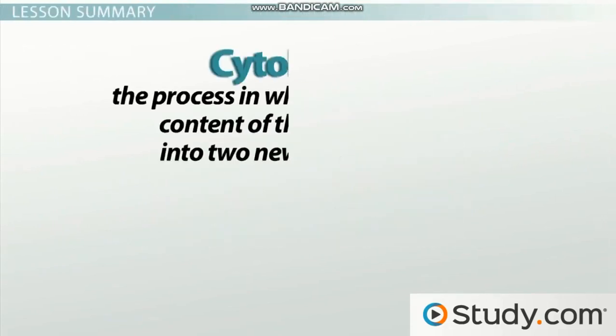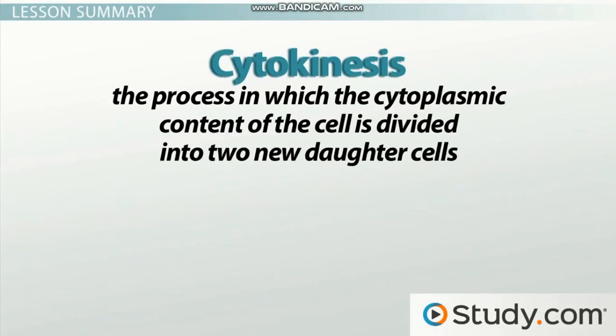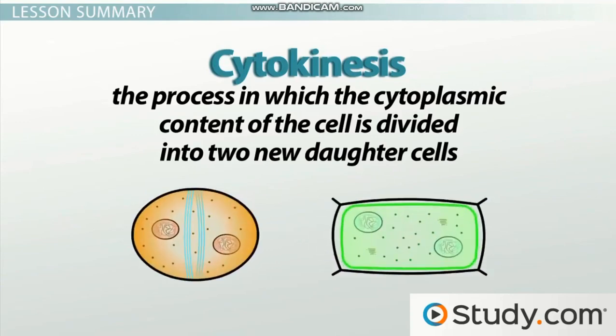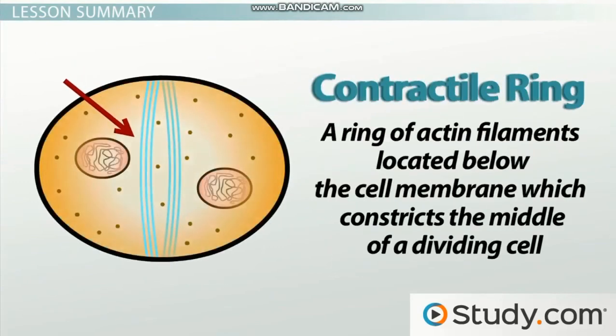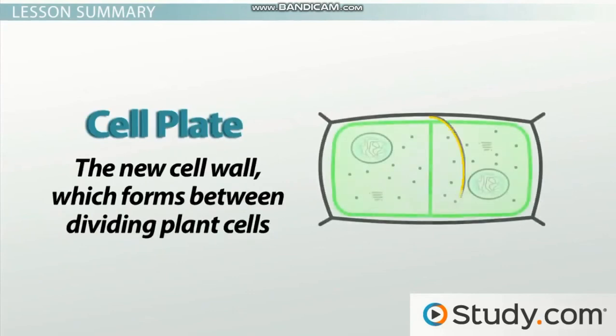In summary, cytokinesis is the process in which the cytoplasmic content of the cell is divided into two new daughter cells. The mechanism in which cytokinesis is achieved differs between animal and plant cells. A contractile ring is a ring of actin filaments located below the cell membrane, which constricts the middle of a dividing animal cell to complete cell division. The cell plate is the area where the new cell membrane and cell wall form between dividing plant cells during cytokinesis.